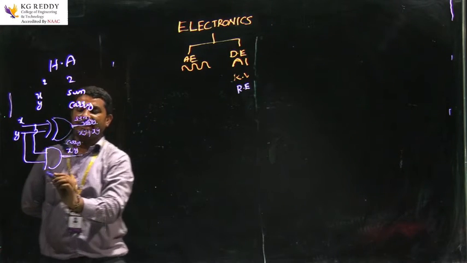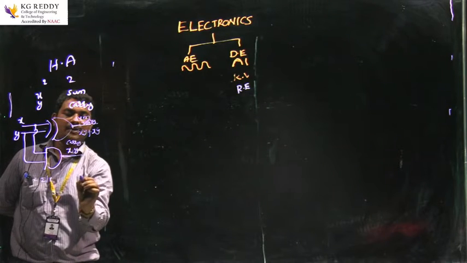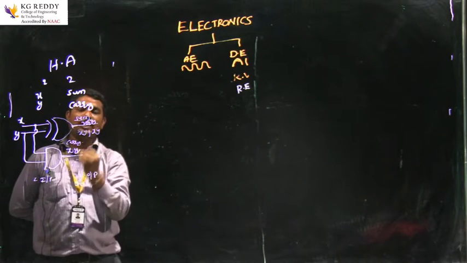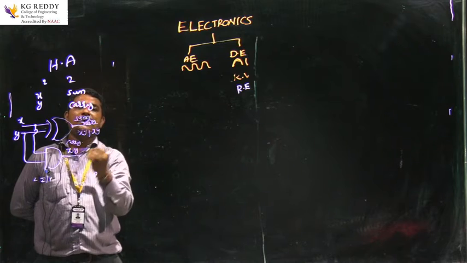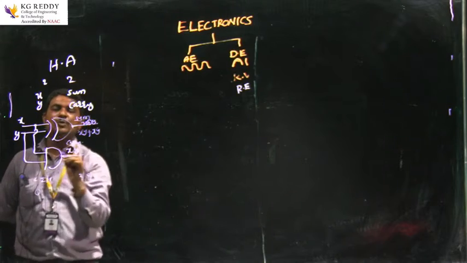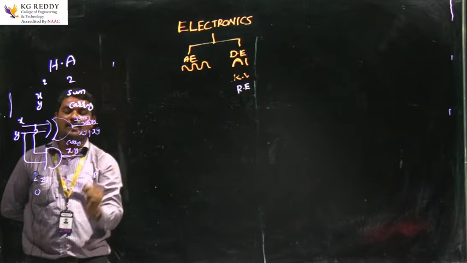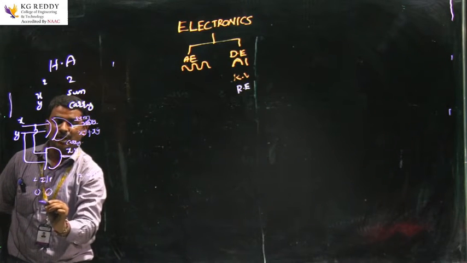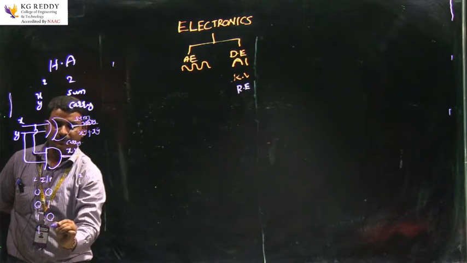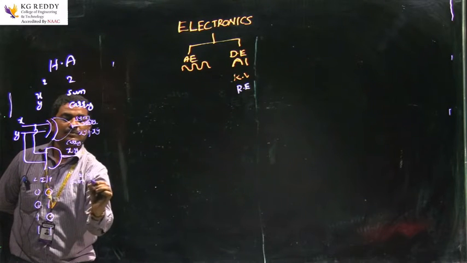Let us take 2 inputs and 2 outputs. The meaning of half adder is that with the help of 2 inputs it generates 2 outputs, that is sum and carry. I am taking 2 inputs, so 2 power n, 2 power 2 means 4 possible combinations. The input combinations are 0 0, 0 1, 1 0, 1 1, and the outputs are sum and carry.